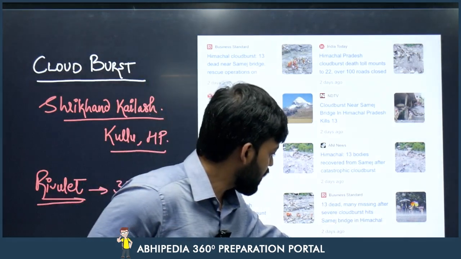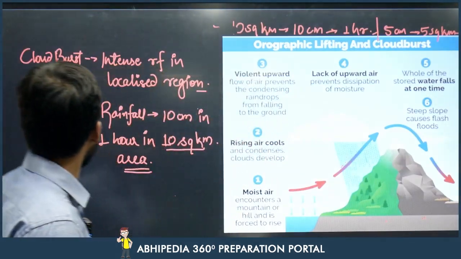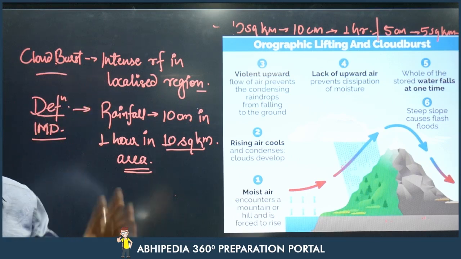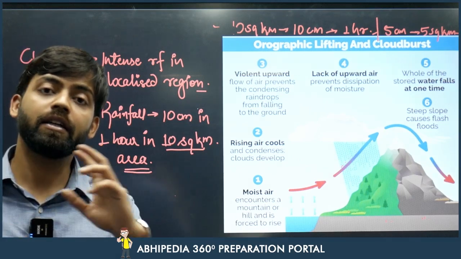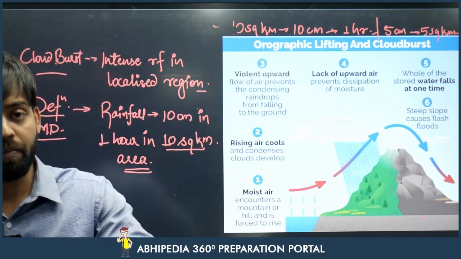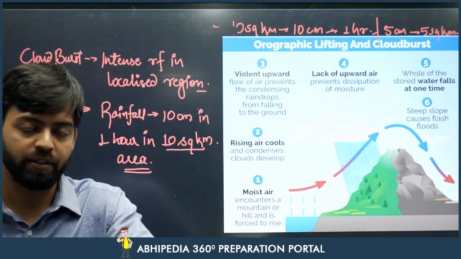If we have to write the definition in a normal sentence, then we can write that intense rainfall happening in a small area can be considered a cloudburst. But how does IMD define cloudburst?